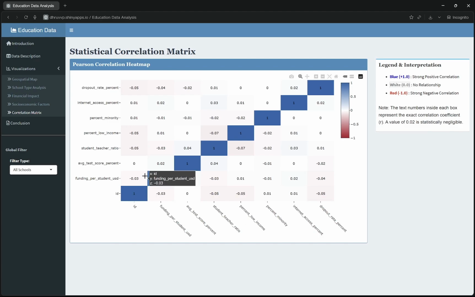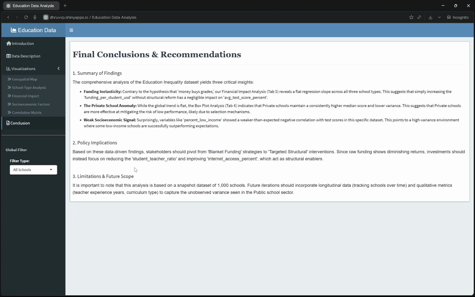To conclude, this dashboard challenges the blanket funding hypothesis. The analysis suggests that institutional structure plays a larger role than the raw investment, and that public schools require structural reform rather than just budget increases.